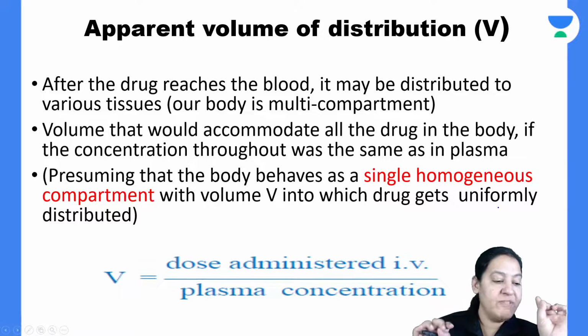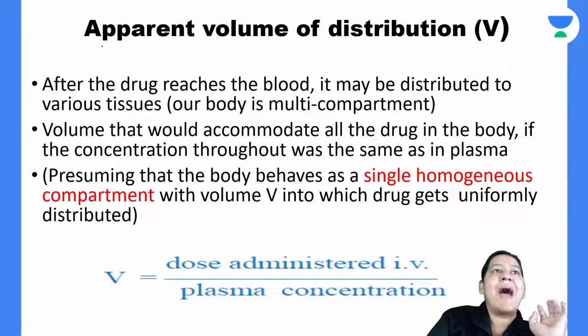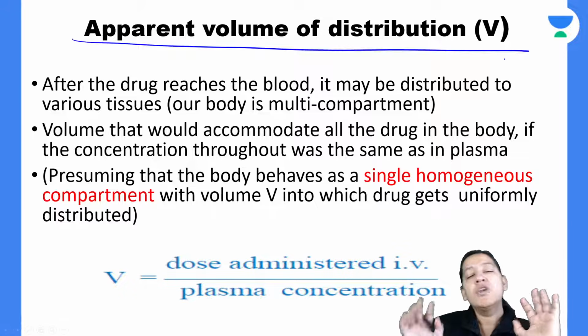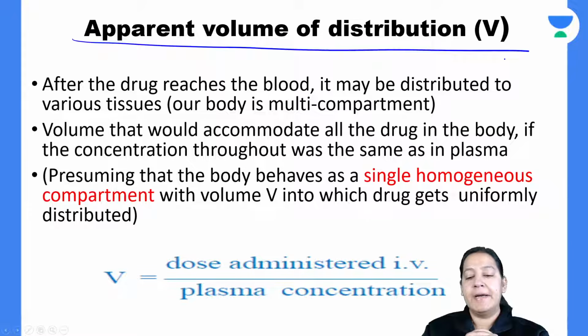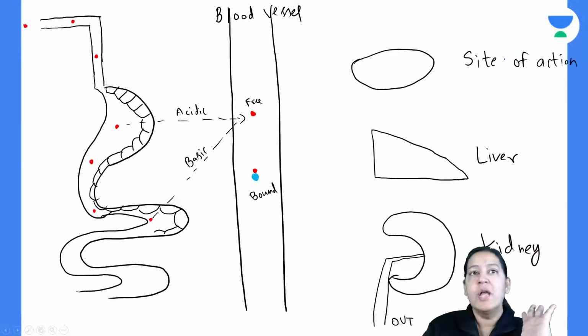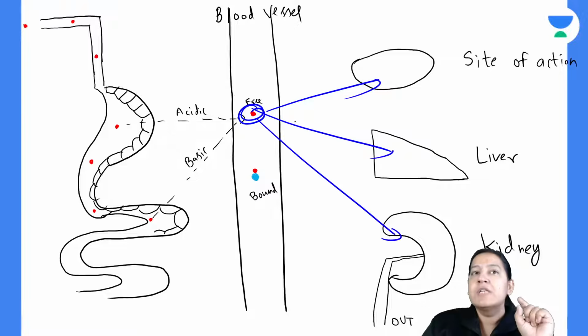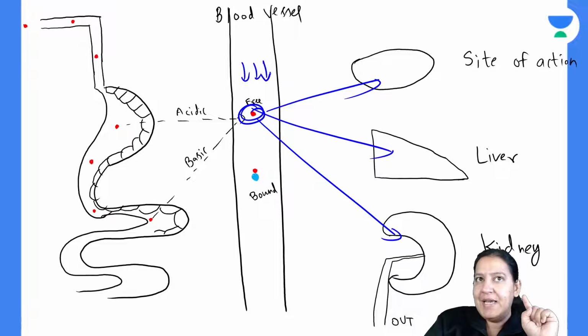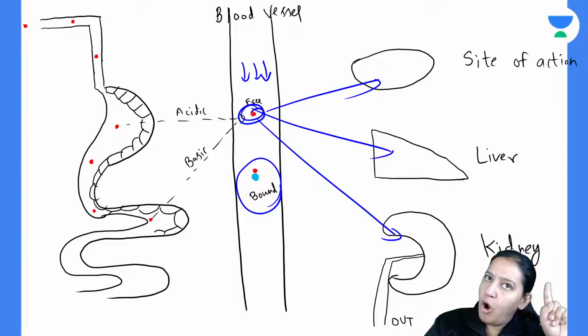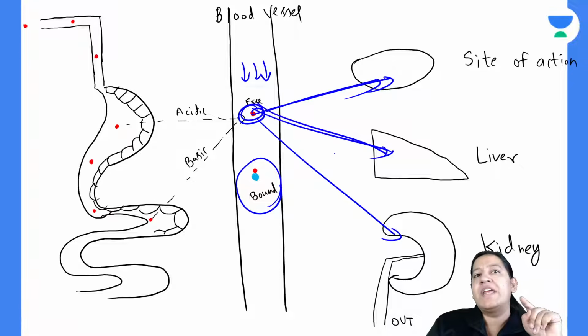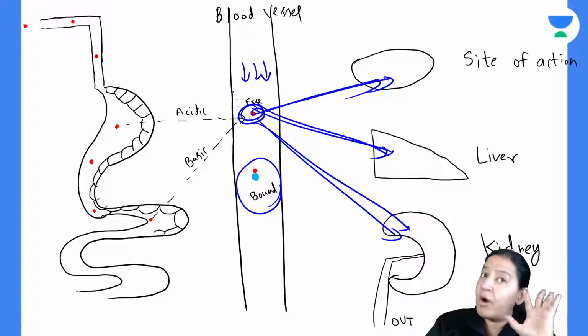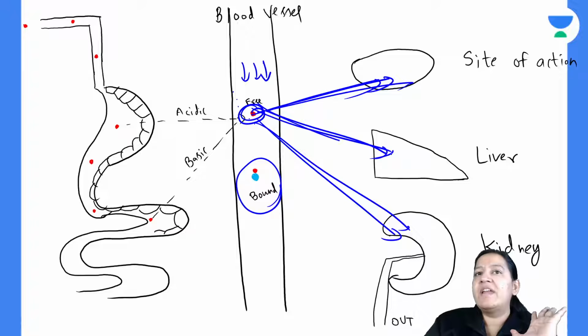Now the next concept which I told you in the last lecture also, that is apparent volume of distribution. You can understand it like this, it is an experiment to prove distribution. So distribution is basically free drug is entering here, here and here. So the concentration of free drug is less in the blood. In the blood which is remaining? Only bound is remaining. Bound is present in the blood. Free will never be present in the blood. All the free will enter either here or here or here. Whatever free is present, whether it is 90, 10, 20, it will go here, here, here.